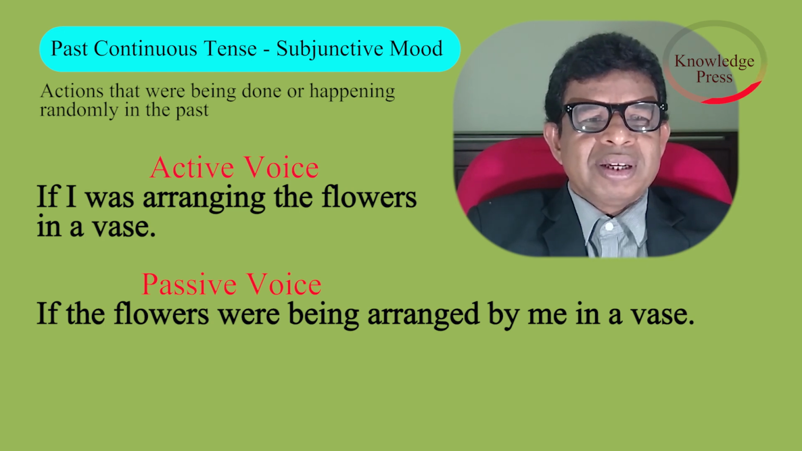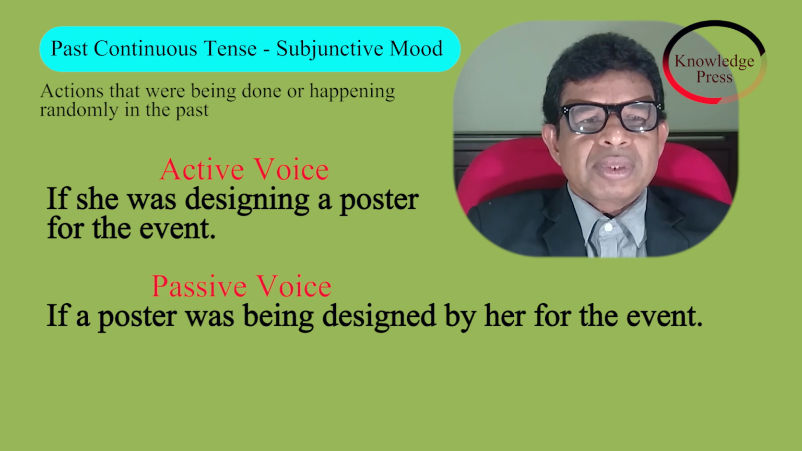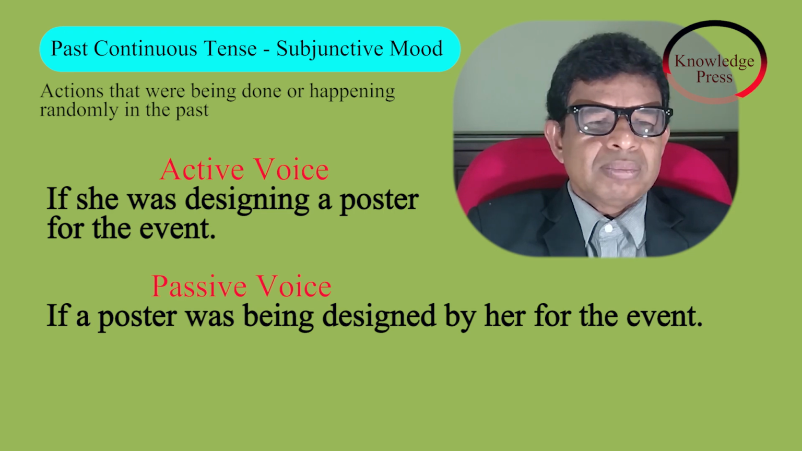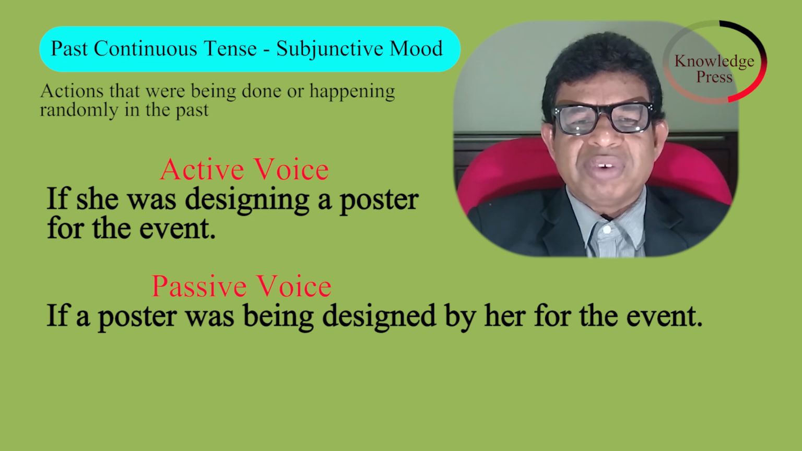Active voice. If I was arranging the flowers in a vase. Passive voice. If the flowers were being arranged by me in a vase. Active voice. If she was designing a poster for the event. Passive voice. If a poster was being designed by her for the event.